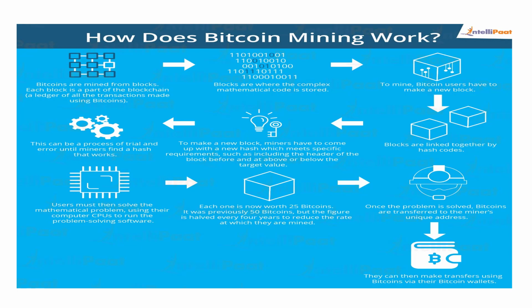So the user must solve the mathematical problem using their computer CPU to run the problem-solving software, to add or process the hash value.